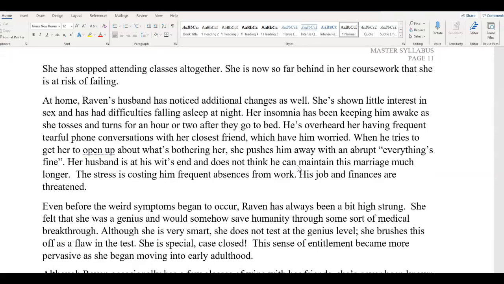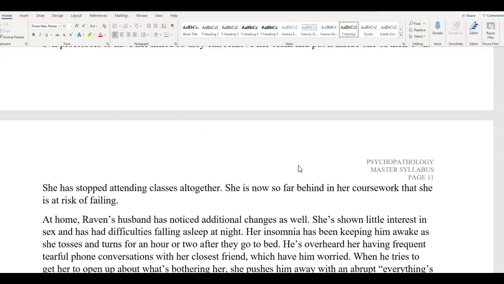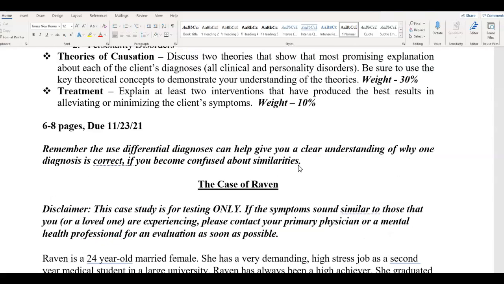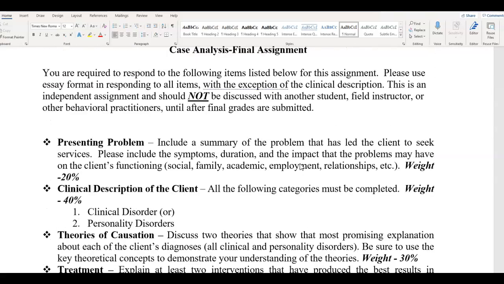So the difference between the case analysis and the case study assignment, which is your midterm assignment, is that for your midterm assignment, you will be identifying a client in field and doing a case study based on that client. You will be providing the client that you will be using to do the case study.